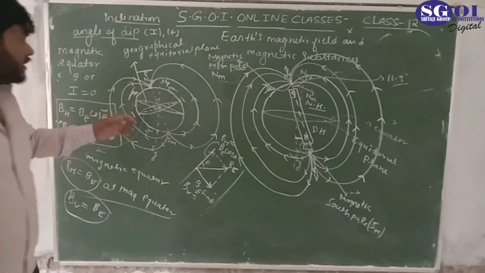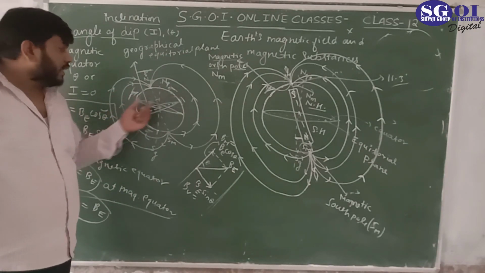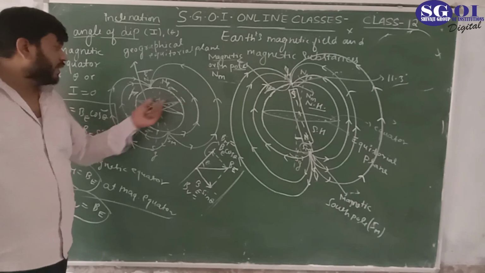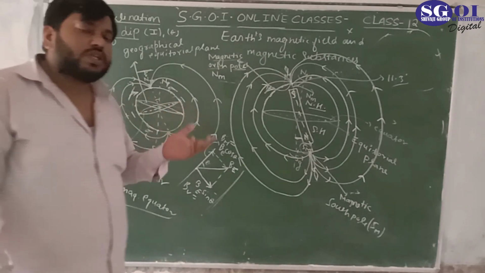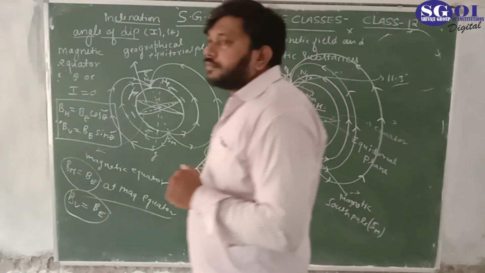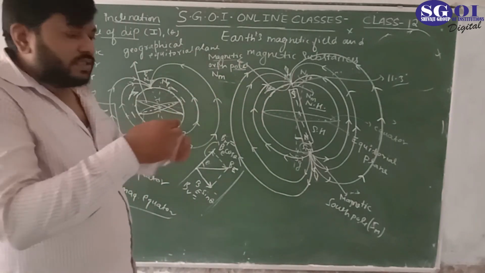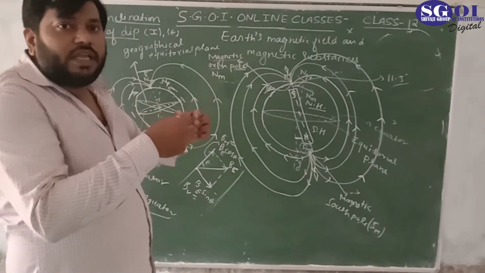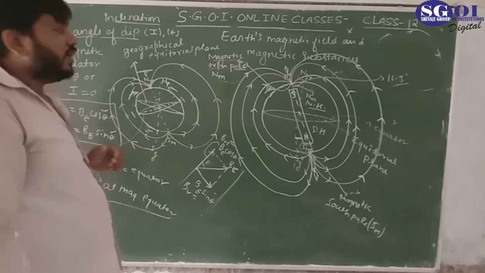And in other places, other than the magnetic equator and magnetic poles, there are both components, vertical and horizontal. If you take a compass, it only aligns in the direction of the horizontal component of the magnetic field.